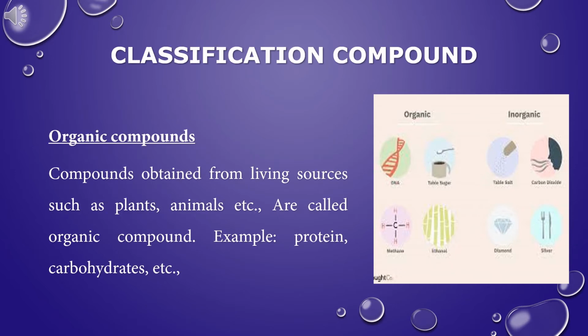Organic compounds. Compounds obtained from living sources such as plants, animals, etc. are called organic compounds. Organic means living. Organic compounds are mainly found in most living things.